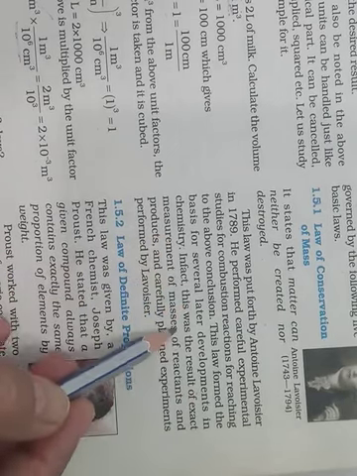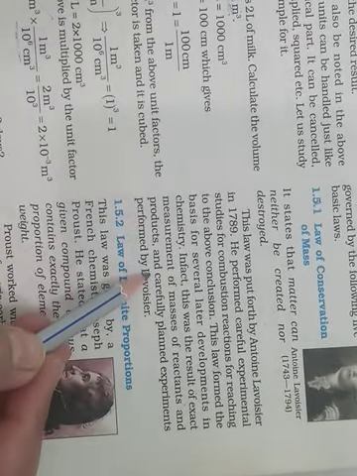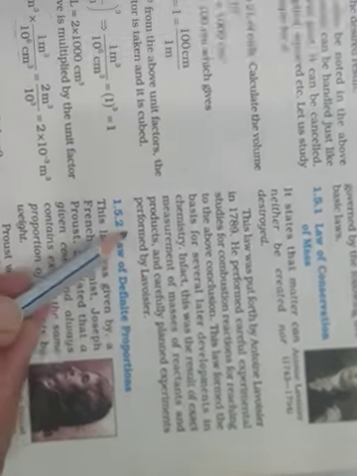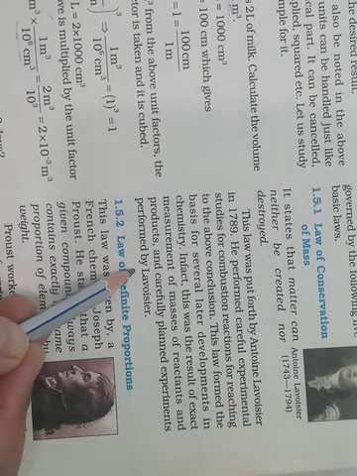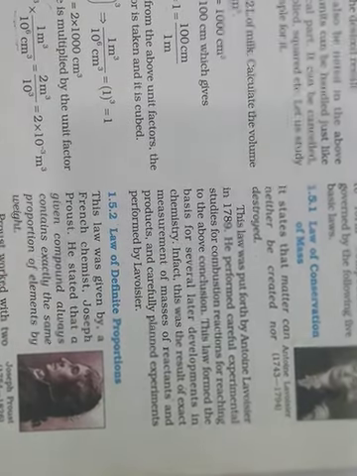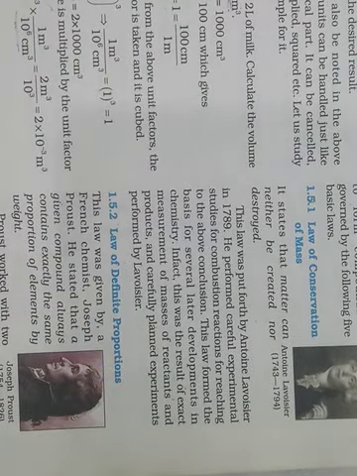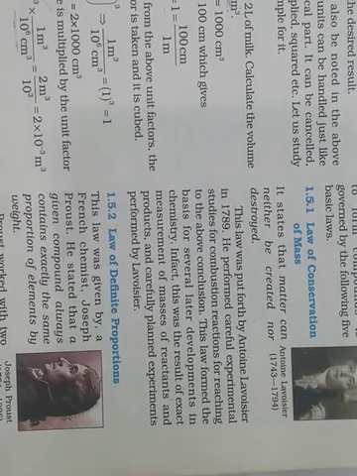In fact, this was the result of exact measurement of masses of reactants and products and carefully planned experiment performed by Lavoisier. Lavoisier is also known as the father of chemistry. He gave this law where it suggests that during any chemical reaction, the total mass of the reactant remain equal to the total mass of the product.